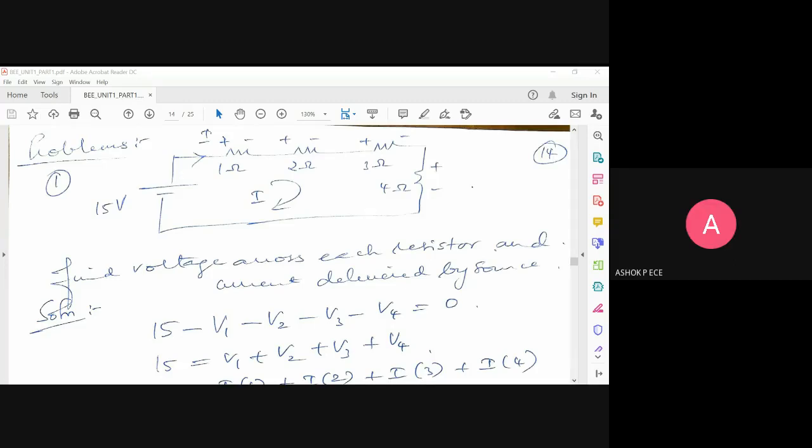These two laws are other forms of the law of conservation of energy, as I told you. The Kirchhoff voltage law is applied for a loop or mesh, and Kirchhoff current law is applied for a node. When you apply Kirchhoff voltage law, the current is the same. The same current flows through all the series components, and the voltages are additive. When you apply Kirchhoff current law, the current is additive. The current splits across many components, and the voltage is the same. So these are the basics you should remember while applying KVL and KCL.